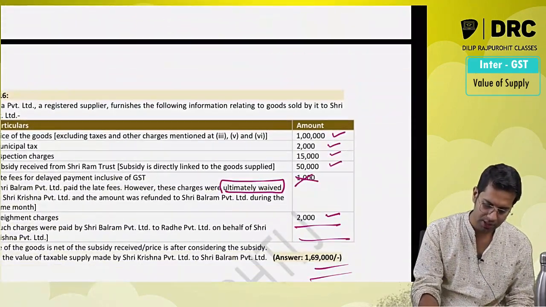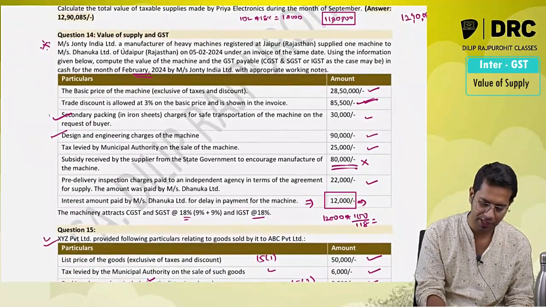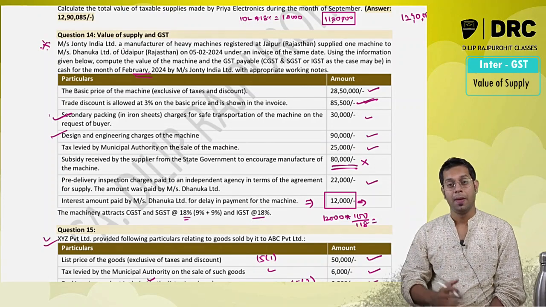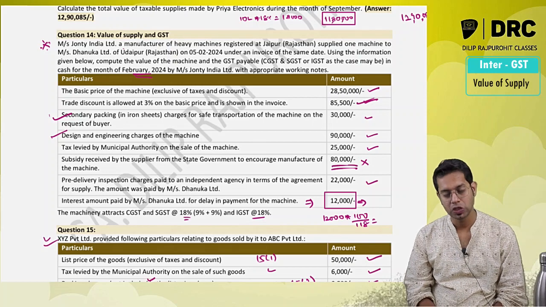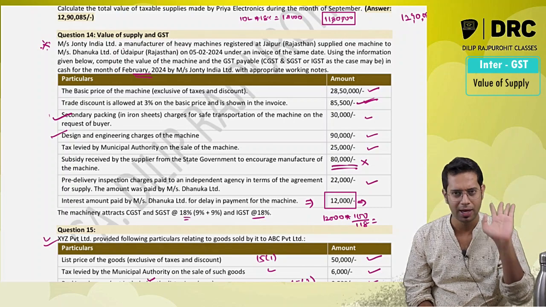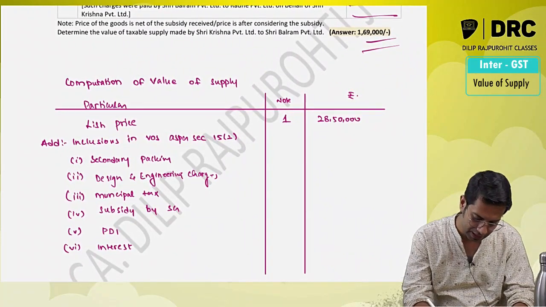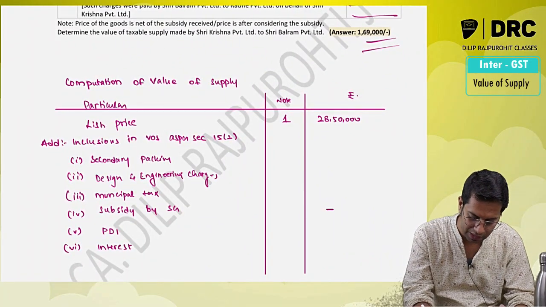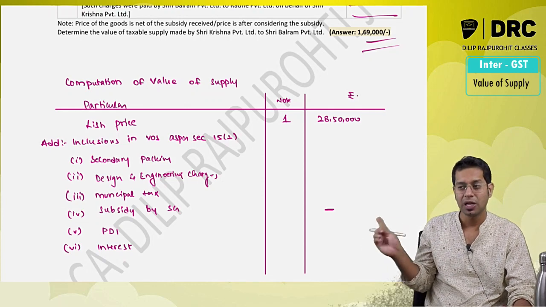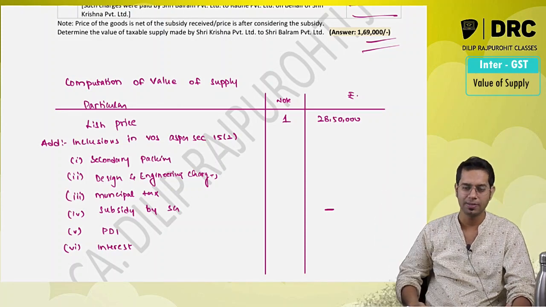So other points. Now sir, you said that this amount should not be added in value of supply. No sir, central subsidy were given by state government, but still you have written in the answer. Yes, my normal practice, and this is something which I suggest students also, whatever different adjustments are there, write it in the answer. Write whatever note you are giving, and if it is not required to be included, write a dash over here. If you add this, you will be able to check whether you have actually considered all the different items or not.